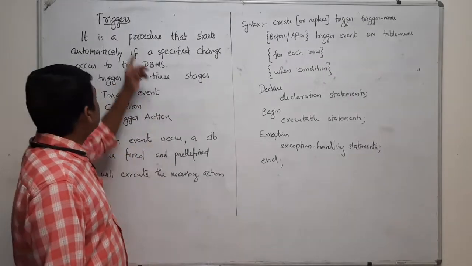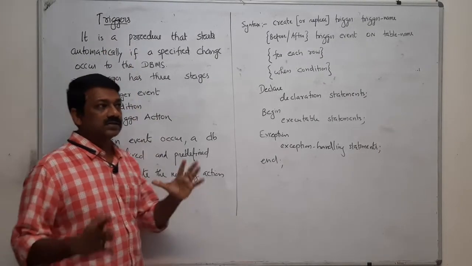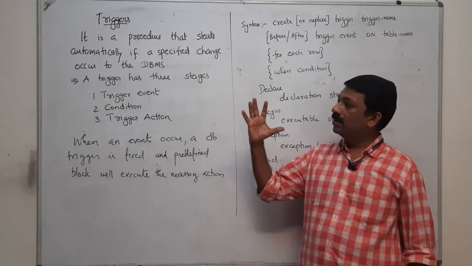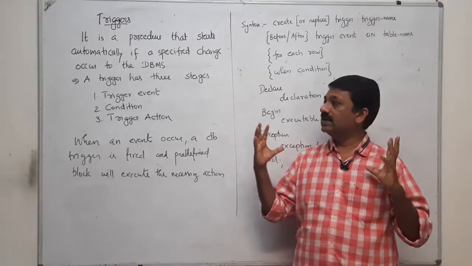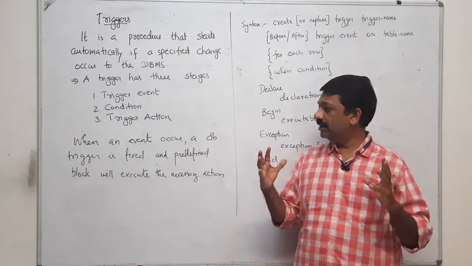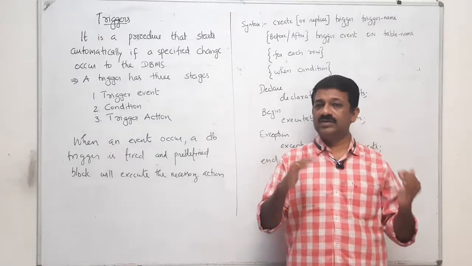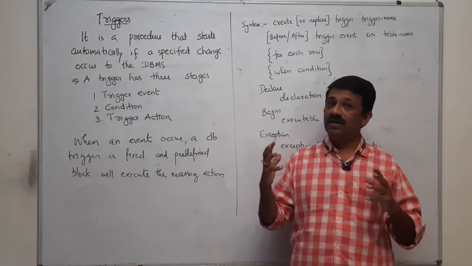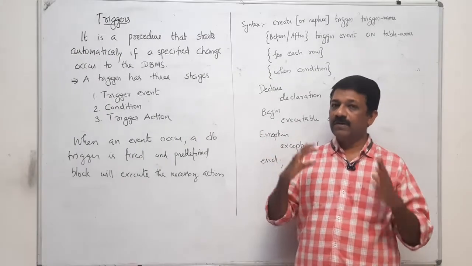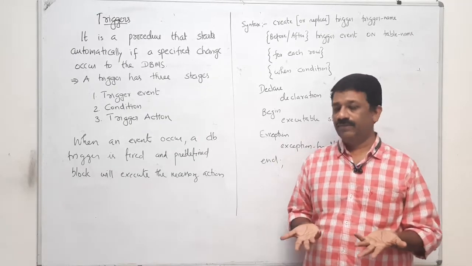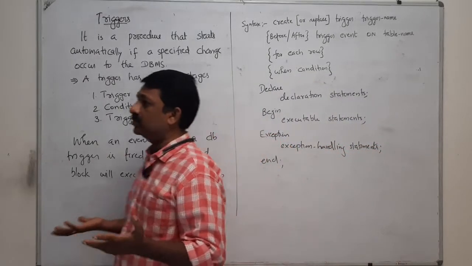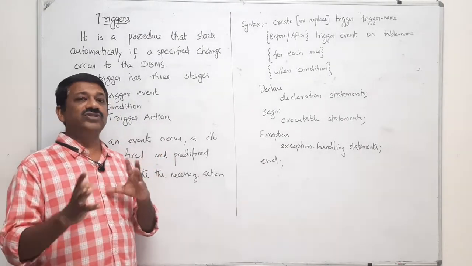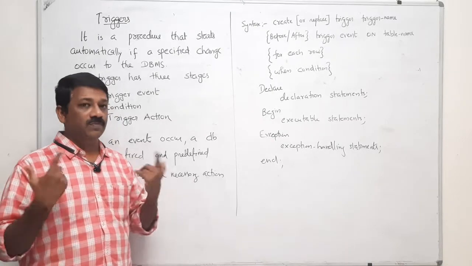Going to discuss triggers. There is some difference between triggers and assertions. When you compare this with an assertion, in that case we don't have any action. That means an assertion is not capable of taking any action. But in the case of a trigger, when an event is triggered, depending on the condition, some action we are going to take. With respect to assertions, when there is a violation of that assertion, what will happen? It will report an error.